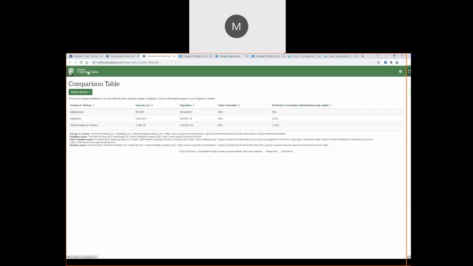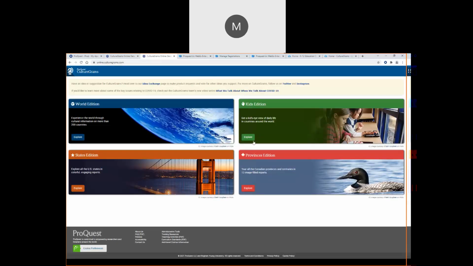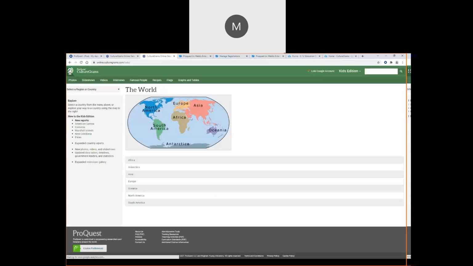So let's go back to CultureGrams, and there's also, whoops, let's go into Kids Edition again. And then across the top, whether you're in a specific country or not, you'll always see these options to access some of those key features, like photos, slideshows, videos, interviews, the famous people, recipes, flags, and then again, the graphs and tables can be accessed from here as well.